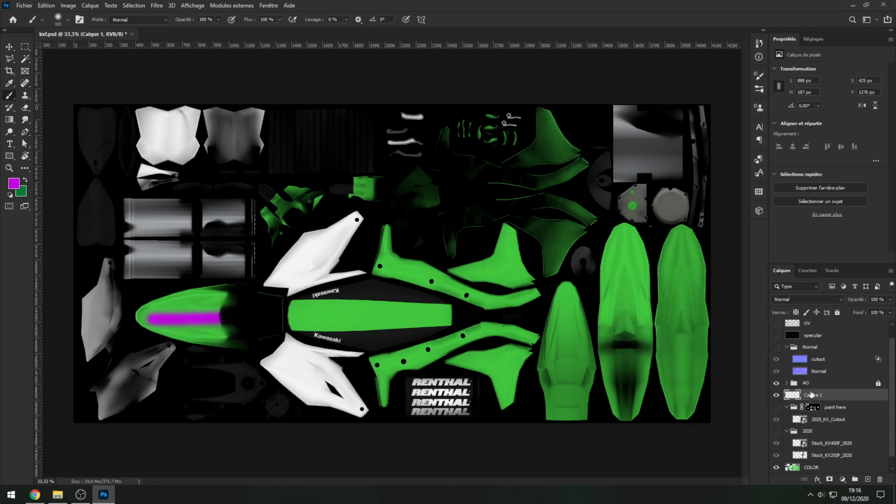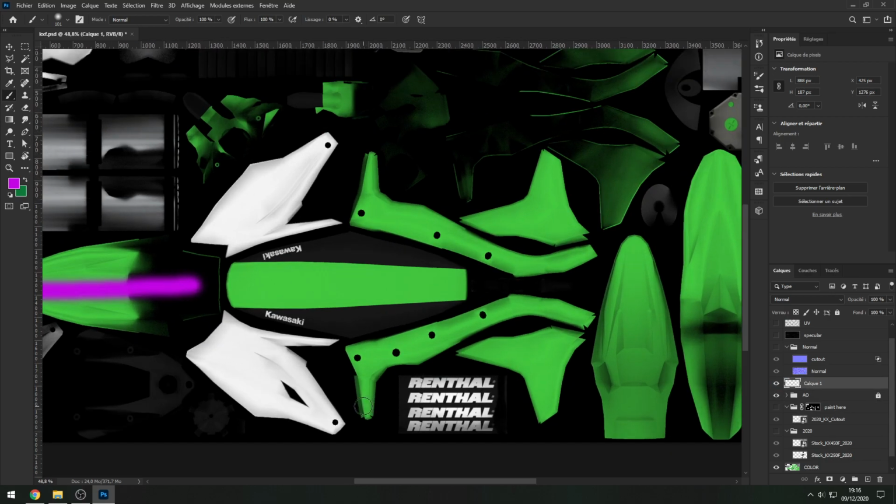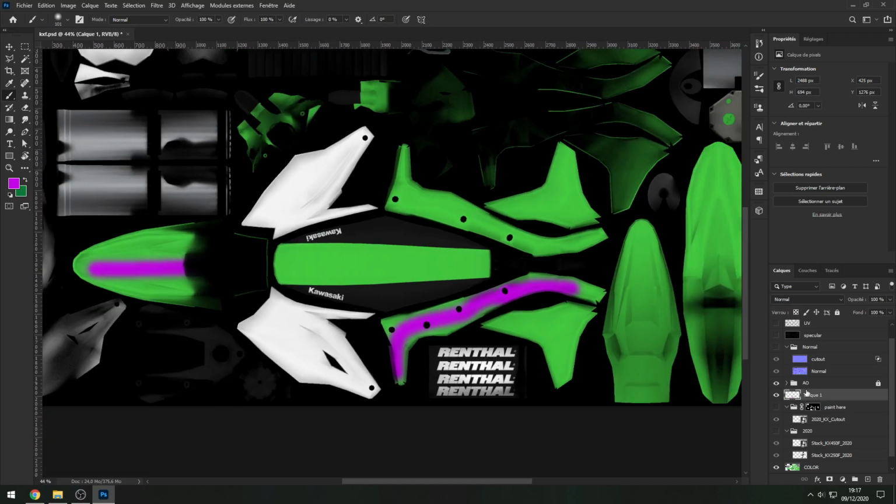For example, let's put it back, I want to paint on my shroud, okay? So do like this, you see that the pink is the same, okay? But if I put it below, it's a bit more different because the shadow erases the pink, all right? So that's very important to draw below the ambient occlusion, okay? So never, never, ever touch it or hide it, all right?